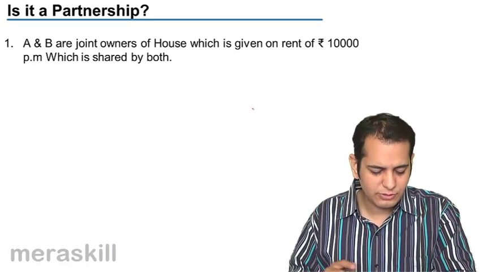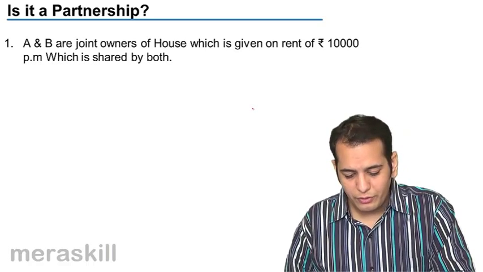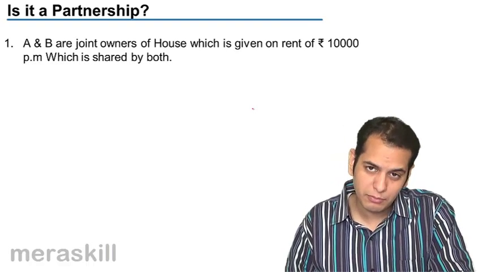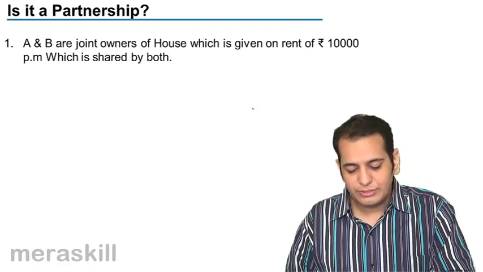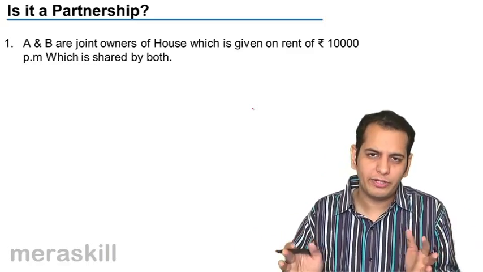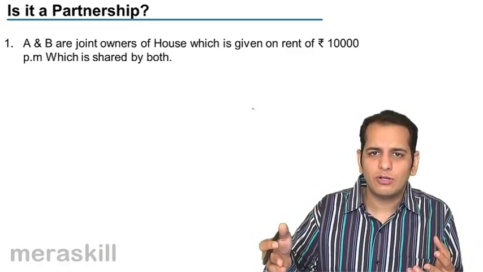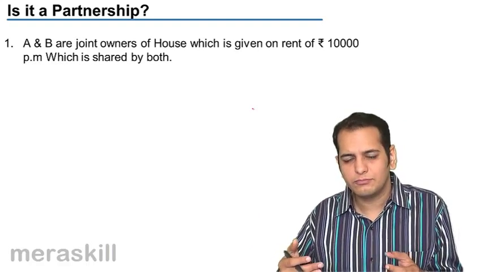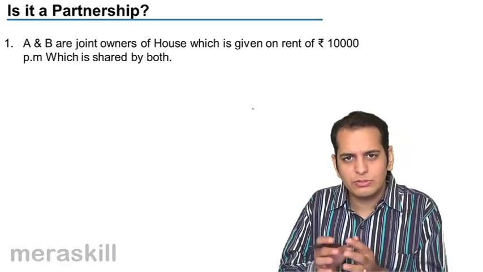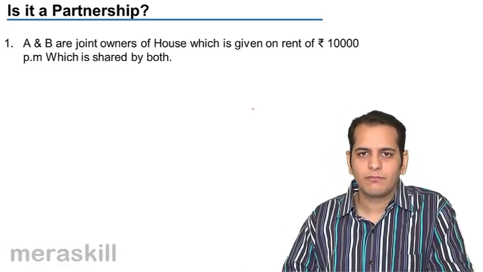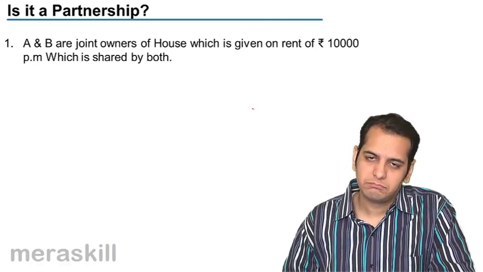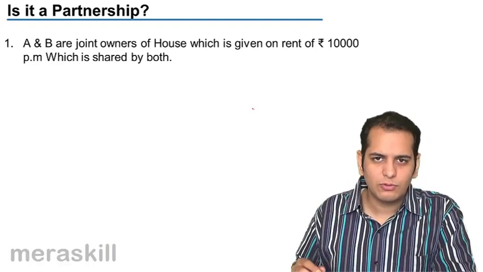The first example is A and B are joint owners of a house which is given on a rent of 10,000 per month, which is shared by both of them. So there's a house which is owned by A and B jointly. They've given that house on rent of rupees 10,000 per month, and they equally share that rent. That is, A keeps 5,000, B keeps 5,000. So what do you think? Is this partnership? Whatever you think, write it down on the piece of paper.